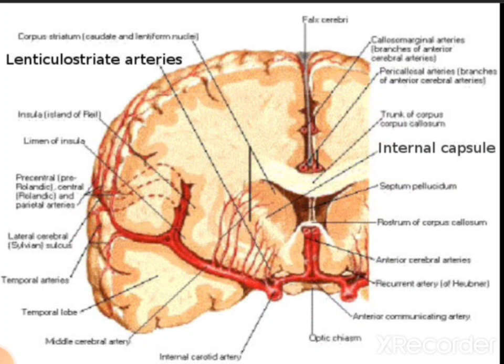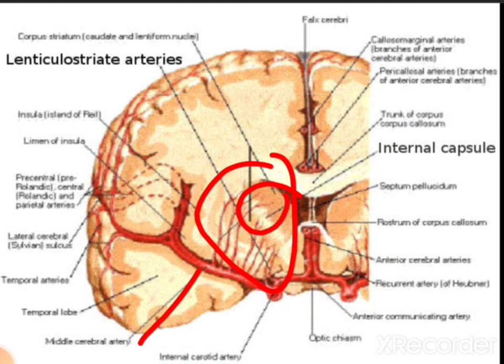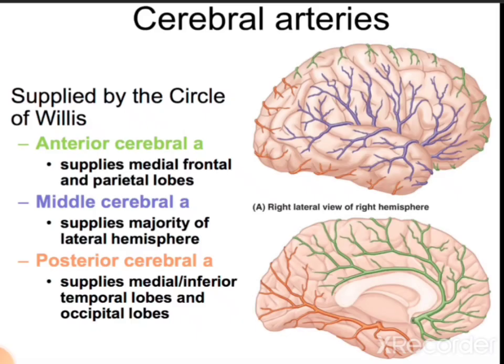So in this diagram we can see the branch of the middle cerebral artery. This is the middle cerebral artery and these are the lenticulostriate branches which are supplying the internal capsule. This structure is the internal capsule. It is very important.